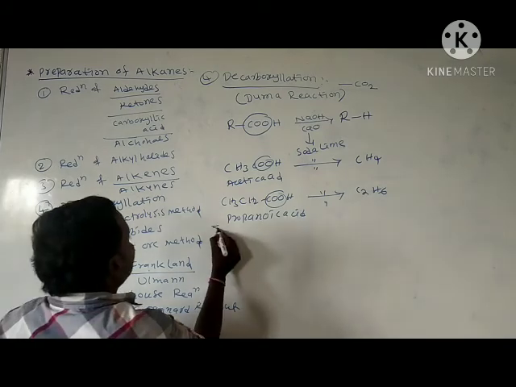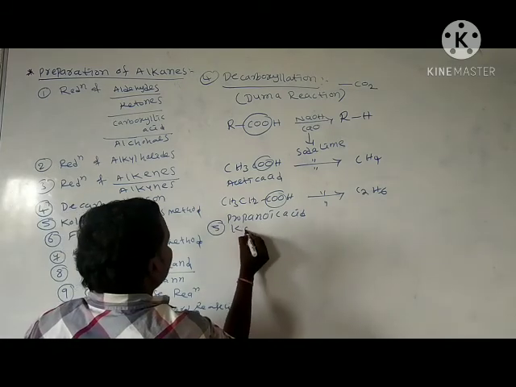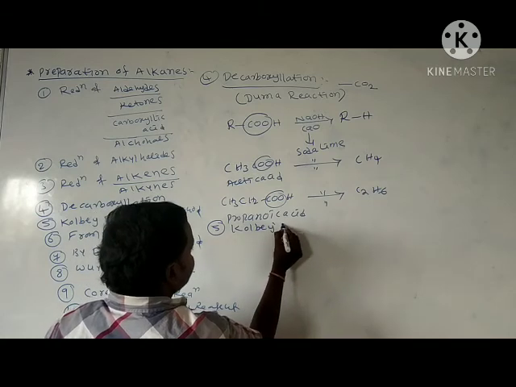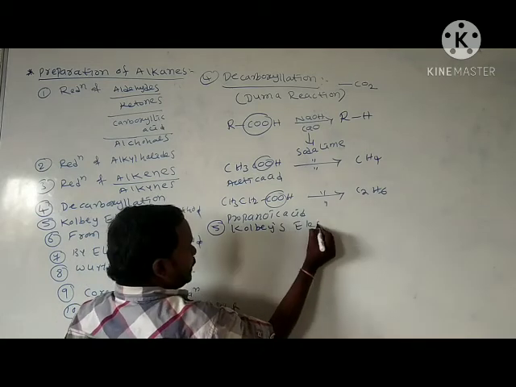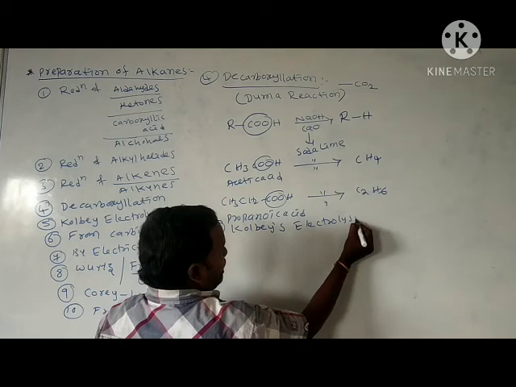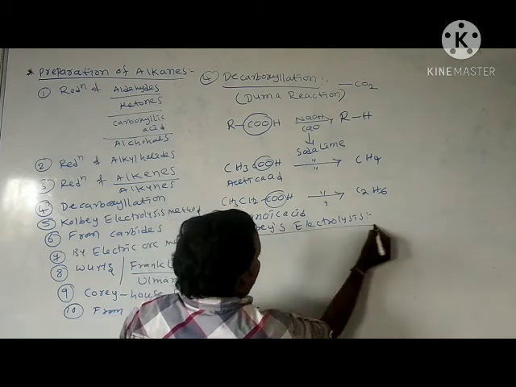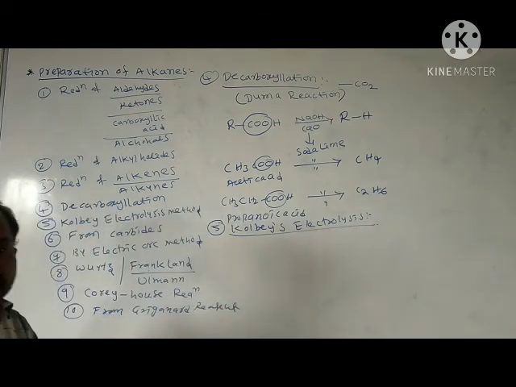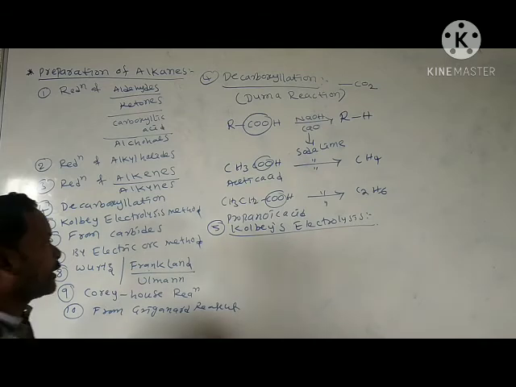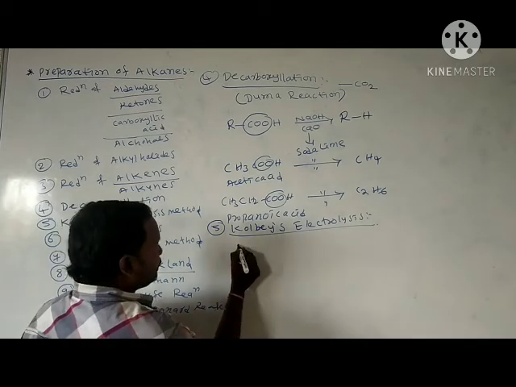And then, next, one more is Kolbe's electrolysis. Okay, see Kolbe's electrolysis.